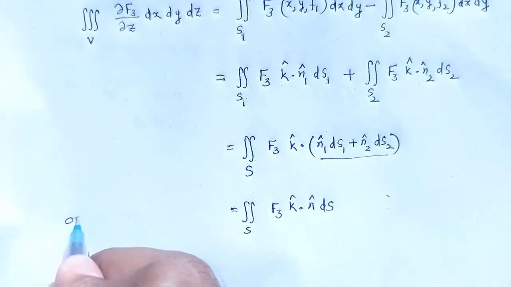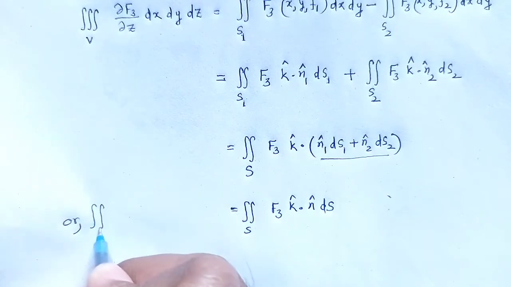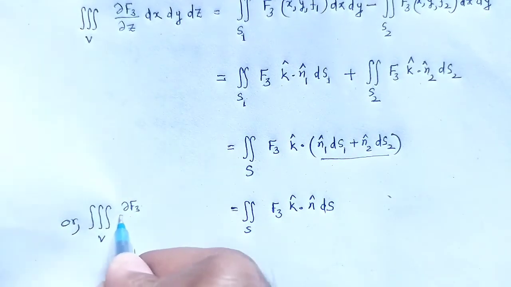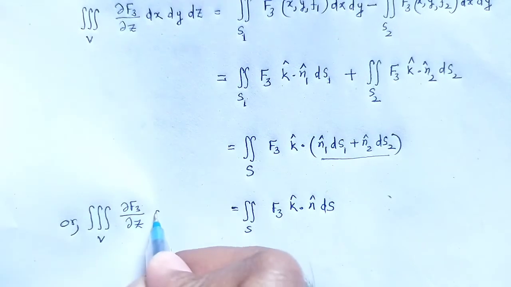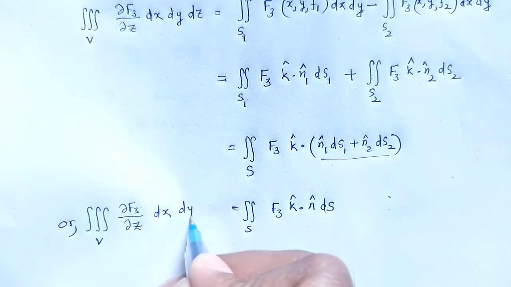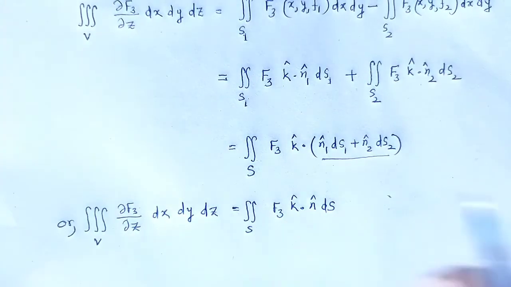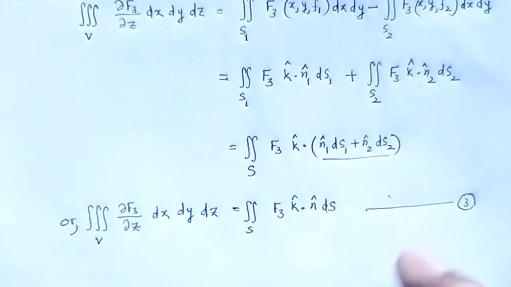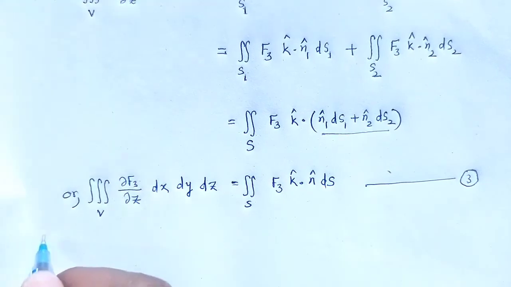That's why the volume integral del f3 by del z dx dy dz is this much, that is equation number 3.